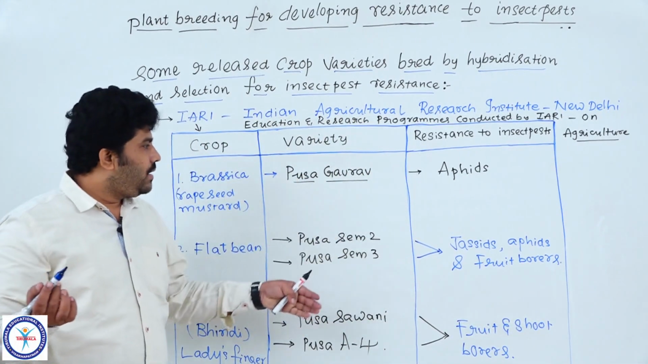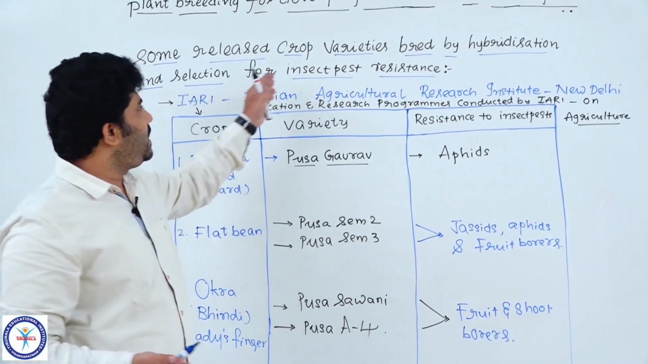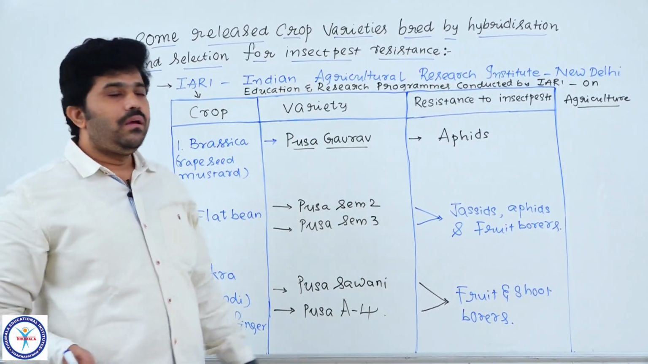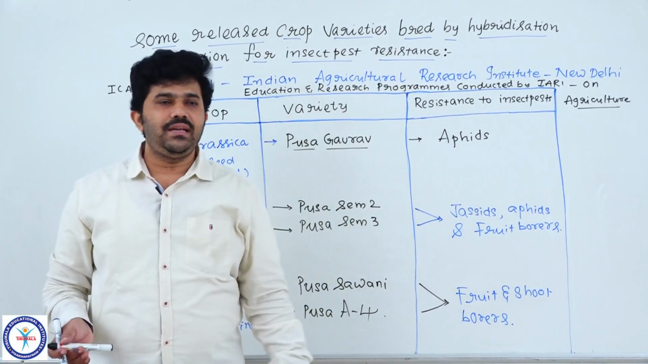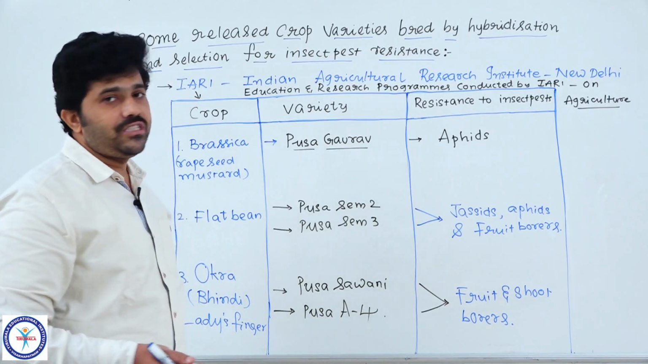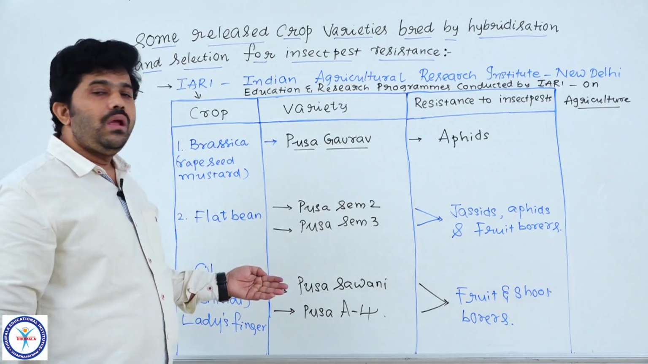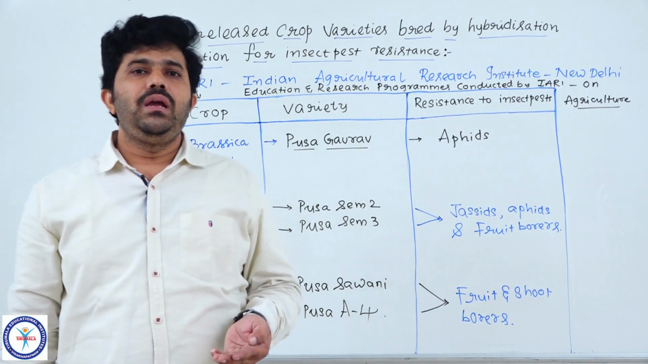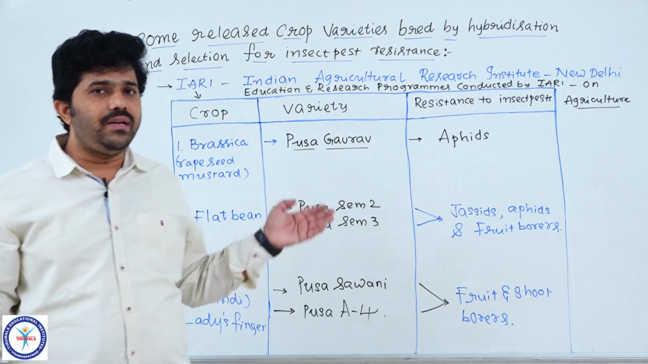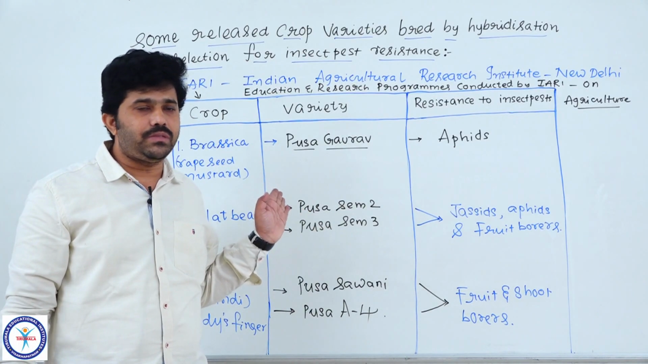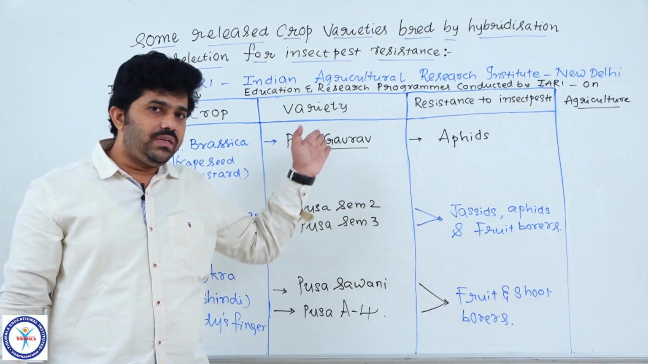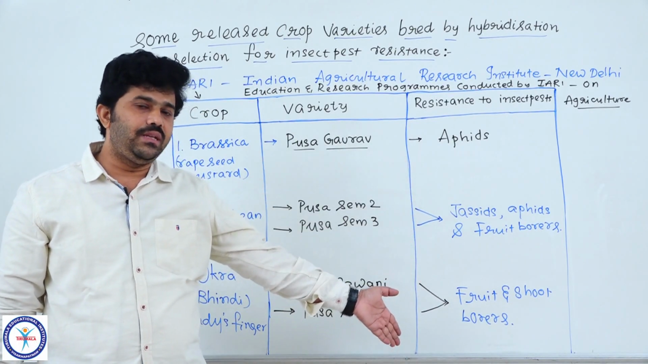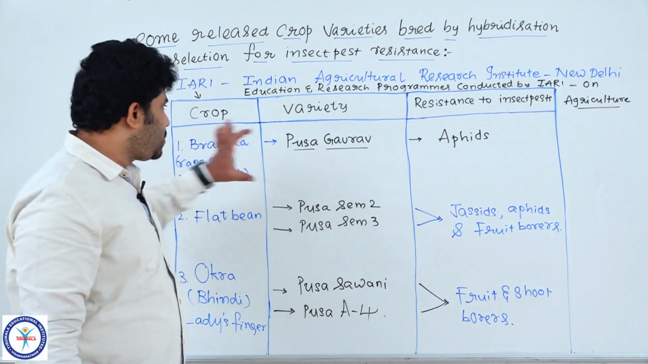So this is the information about some released crop varieties bred by hybridization followed by selection for insect pest resistance. Please note down, read thoroughly, practice thoroughly, and remember each and every variety, its crop and its specification. All the varieties do not control all the different types of insect pests in all the crops. They have their own specification.